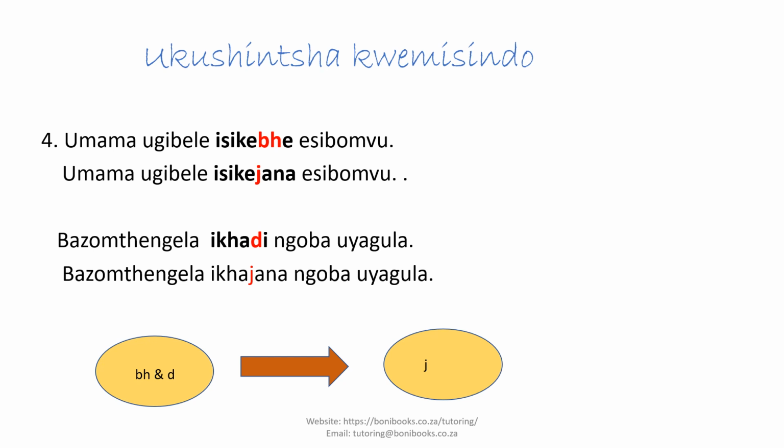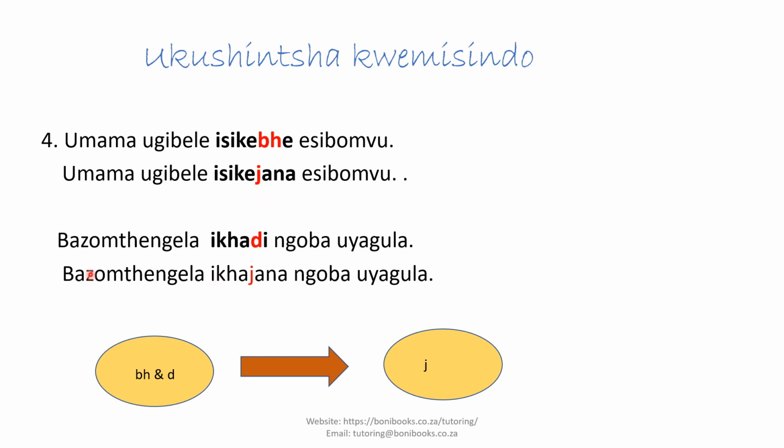Let's go on now to look at the next sounds that we have here. The next two sounds are the bo and the d, and they will change into ja. If we look at this sentence: umama ugibele isikepe esibomvu. We are going to say umama ugibele isikejana esibomvu. Bo changes into j: isikejana.